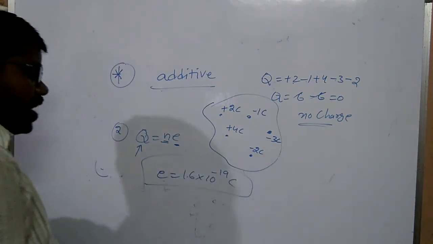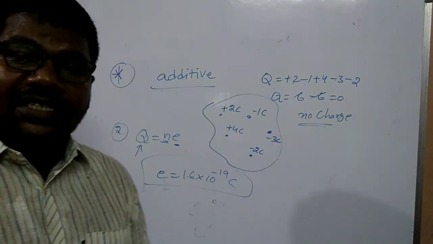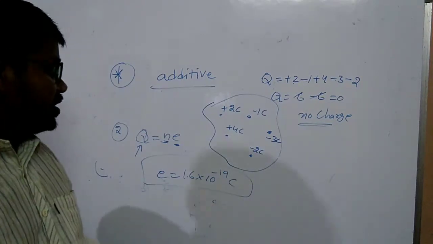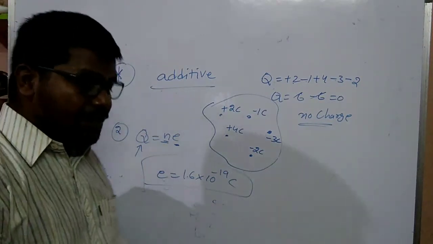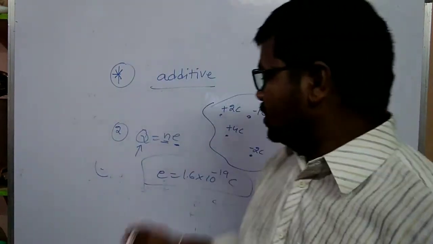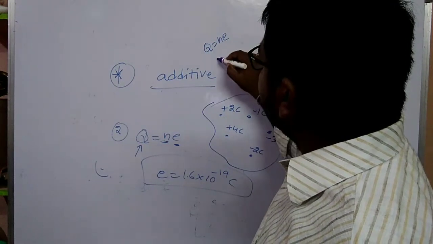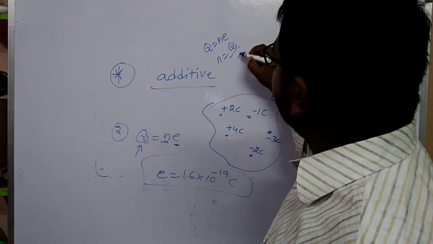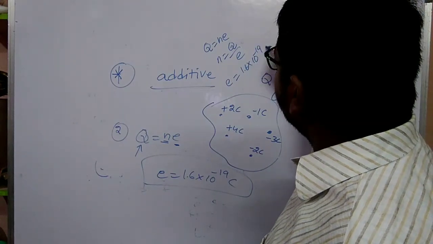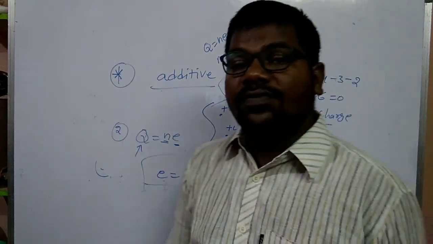For a particular charged body, to find how many electrons are present, N is equal to Q by e, where e is 1.6 into 10 power minus 19 coulomb. By cancellation we get the number of electrons.